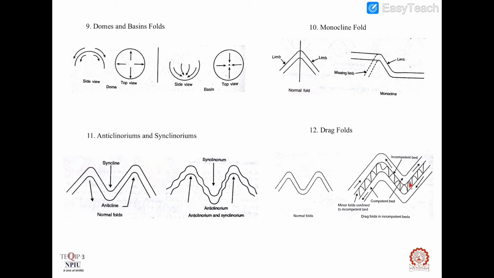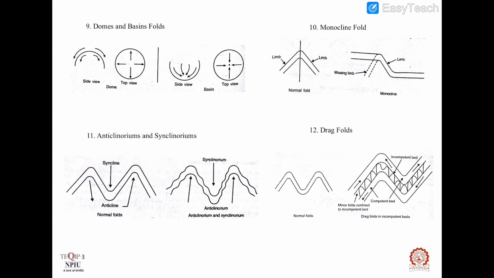These are limited to the incompetent bed or the weak bed, and are sandwiched between competent or strong beds or formation.